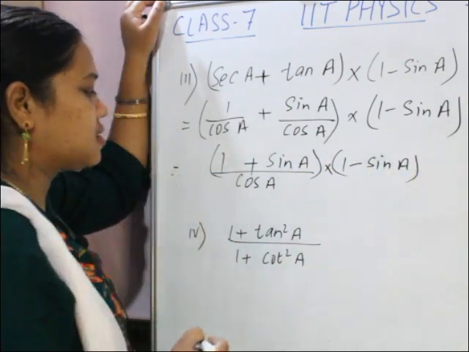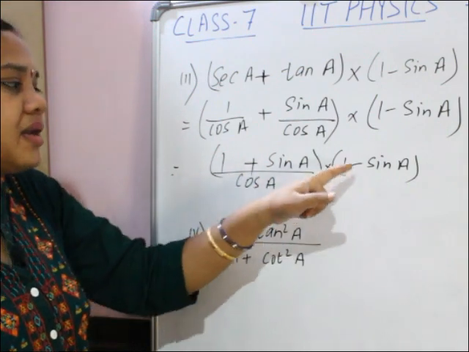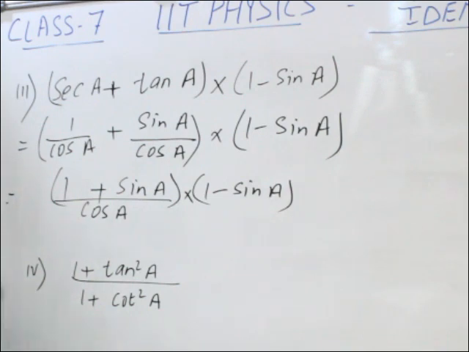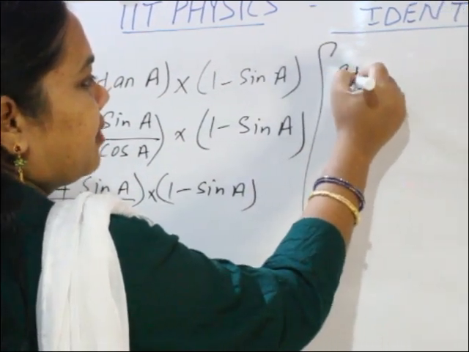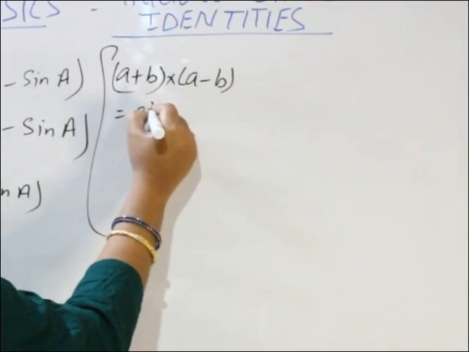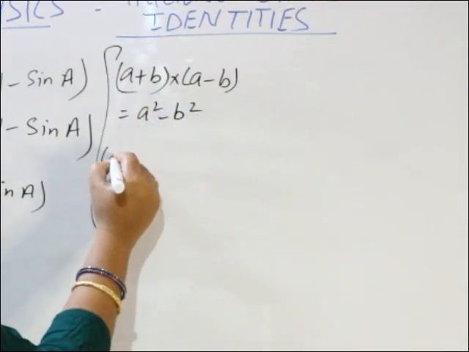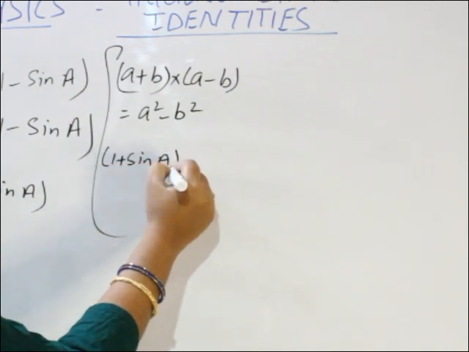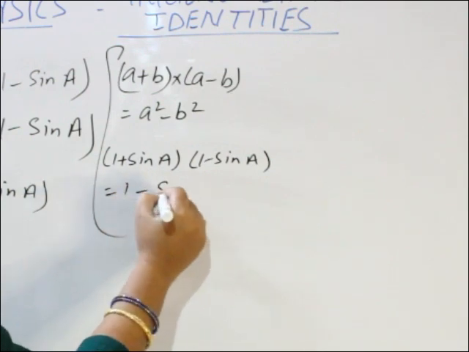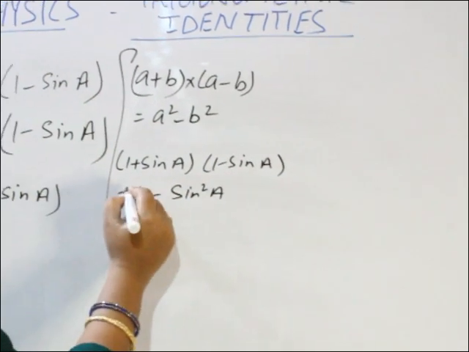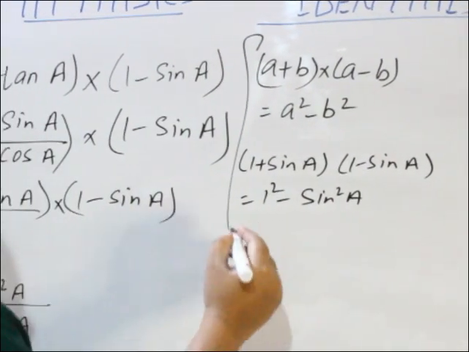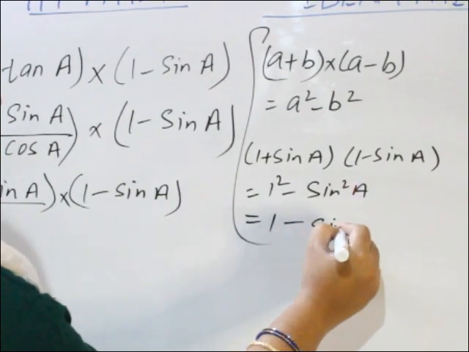Now you see this 1 plus sin a, 1 minus sin a, a plus b, a minus b. Already read here formula, a plus b, a minus b is equal to a square minus b square. 1 plus sin a, 1 minus sin a equal to 1 square minus sin square a, and 1 square is 1, so it is 1 minus sin square a.